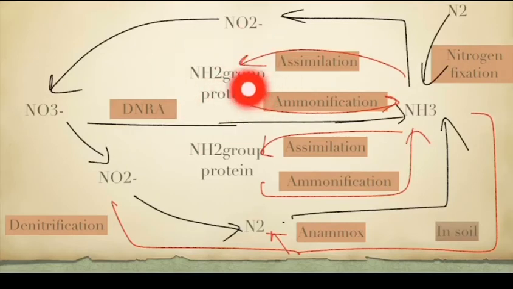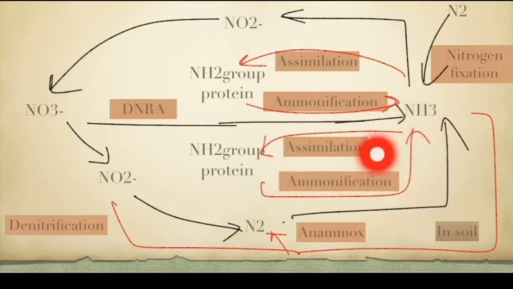Now the organic form is again converted into ammonia, that is inorganic form, through ammonification. It also occurs aerobically and anaerobically both. So this is our ammonification. That assimilated ammonia by plants and microorganisms is converted into ammonia again through ammonification.